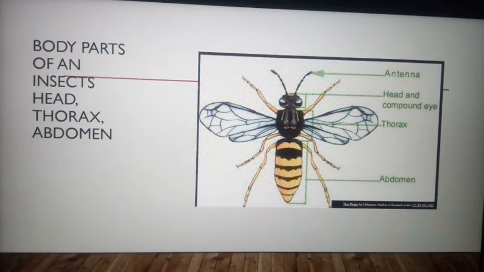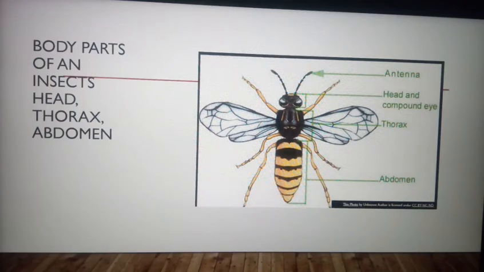But here it is an exoskeleton, meaning it is present outside, not inside, and it is too tough. It gives protection to the insect. As it is tough, it is made up of a very firm and durable substance, and obviously it will protect the inner part of the body.